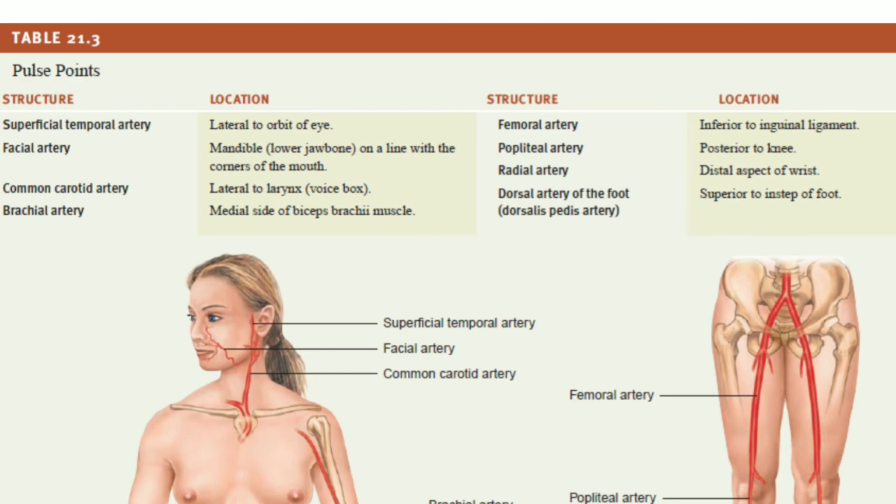There are different pulse points called the superficial temporal artery, facial artery, common carotid artery and brachial artery. The superficial temporal artery is located lateral to the orbit of the eye. The facial artery is located at the mandible on a line with the corners of the mouth. The common carotid artery is located lateral to the larynx, and the brachial artery is located on the medial side of the biceps brachii muscle.